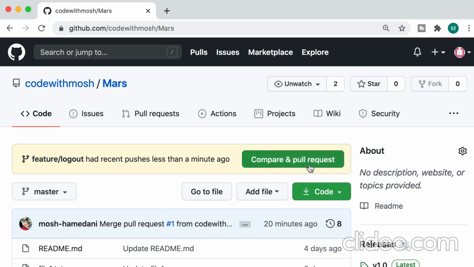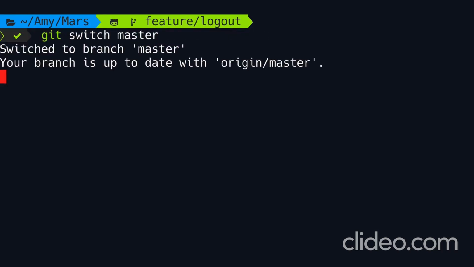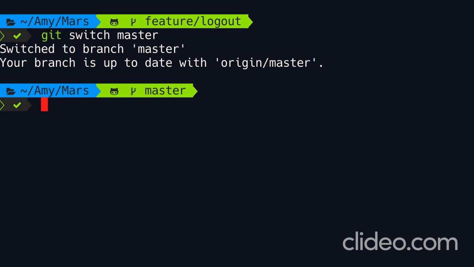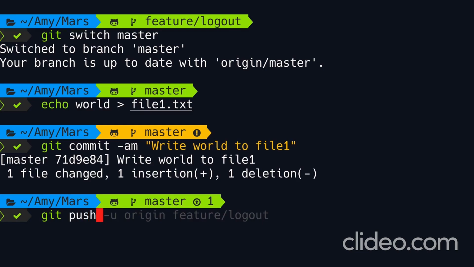We can start a pull request, but before doing so, let's add a conflicting change in master. So back to Amy's machine, let's switch to master and write something different to file1. So I'm going to write world to file1.txt. Now let's commit the changes, write world to file1, and then do a push. Of course, this doesn't have to happen on Amy's machine. Someone else might have a pull request that is open. That pull request might get merged into master, so master can move forward without Amy being aware of that, okay? Either way, we have a conflicting change. So let's go ahead.